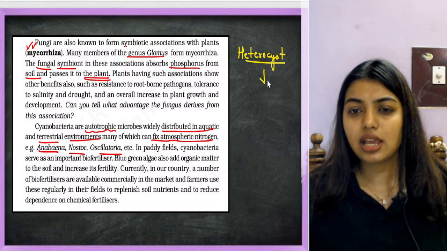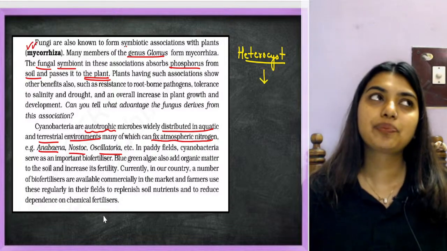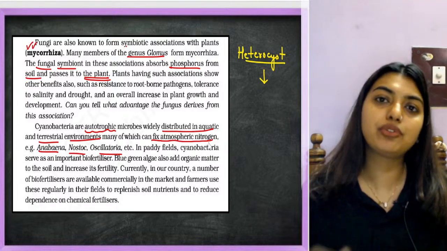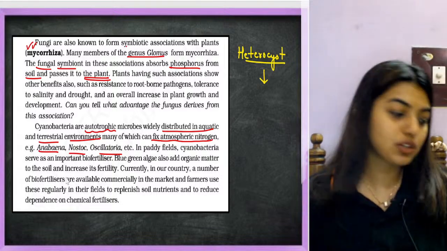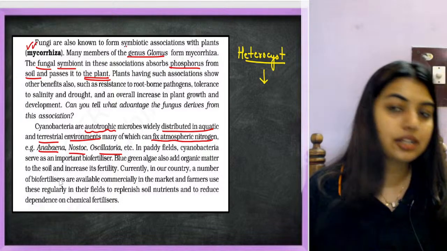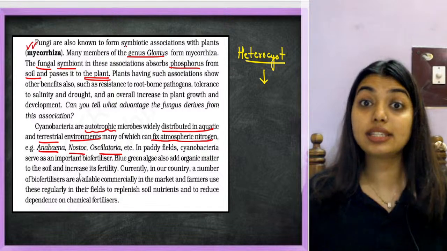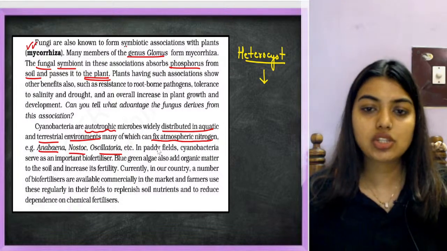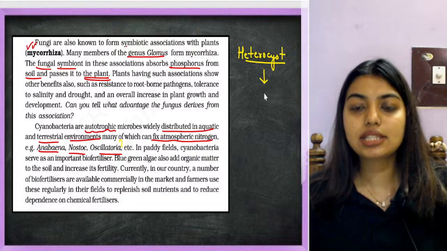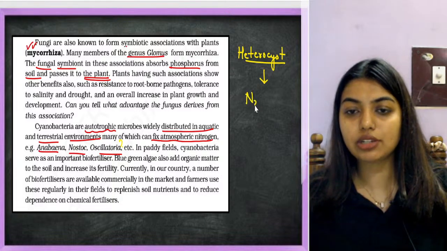Actually, this research had happened. In your practicals, students, I don't know if you remember, we used to write that Oscillatoria has heterocyst, but later research proved that they do not. So this is a debatable topic. The heterocyst is the one that does nitrogen fixation.